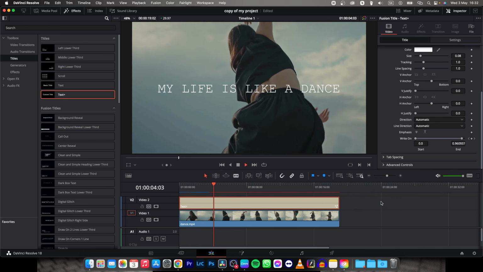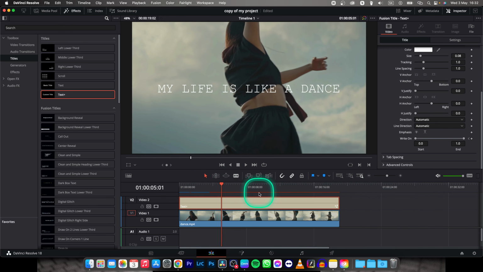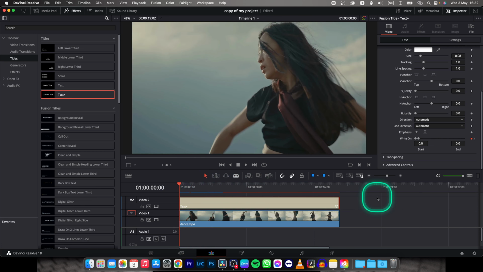Now you can play with it and add, for example, sound effects to it and make it really stand out.